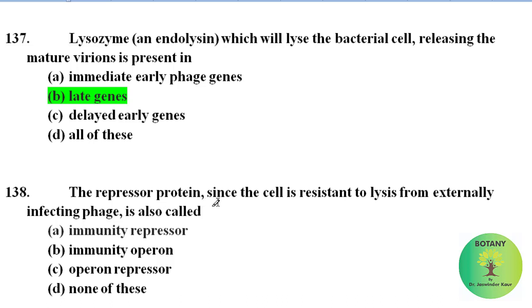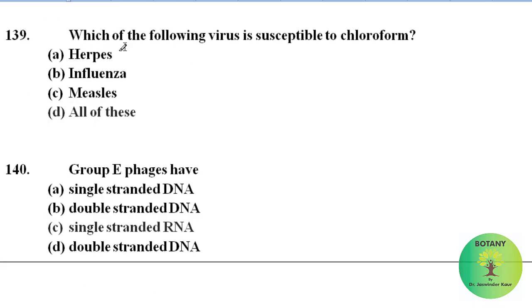The repressor protein, since the cell is resistant to lysis from externally infecting phage, is also called immunity repressor, immunity operon, operon repressor, none of these. Correct answer is immunity repressor. The repressor protein, since the cell is resistant to lysis from the external infecting phage, is also called immunity repressor.